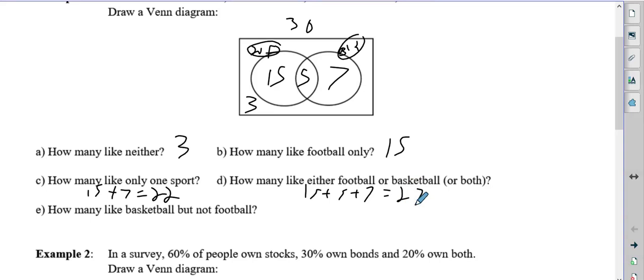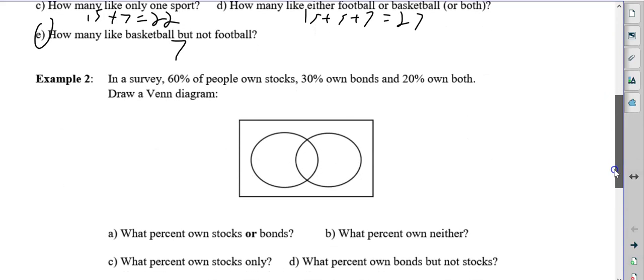How many like basketball but not football? That's the 7. Another way of saying that is basketball only. So notice that B and E are the same question, different sports, but worded differently. So how many like this only? How many like this but not that? They're the same question, but worded differently.